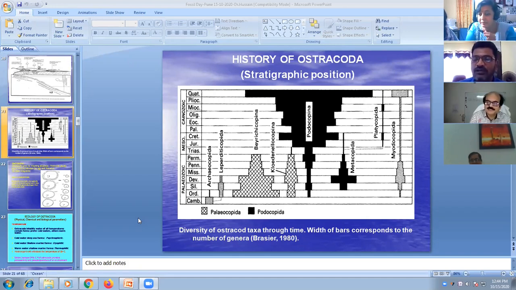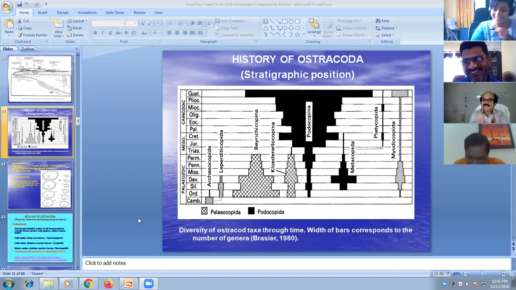One intervention, I cannot prevent myself being a teacher. The question you asked is very relevant, but in paleontology there are thousands of examples where not only animals but plants have also replicated animal morphology. I give you the example of pistachio. Take a pista, it is a perfect bivalve, or ostracod. You take a small pistachio, keep it under a microscope and give it to Hussein, he will identify it as an ostracod.